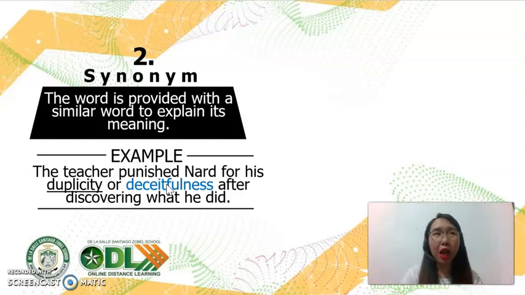Okay, and what is very remarkable about a synonym type of context clue is that it doesn't really have to be a simple or familiar word. Because not everyone may know about the word deceitfulness. However, it's being used as a synonym to the word duplicity. So that's the second type of context clue. You provide the synonym instead of the definition.